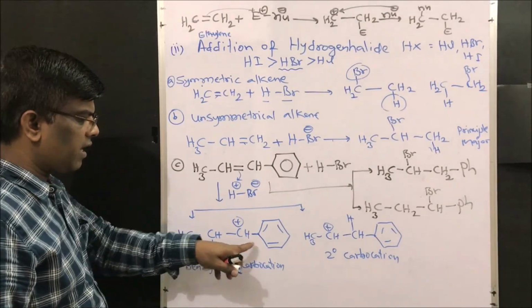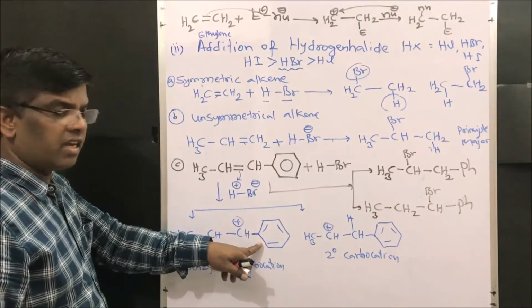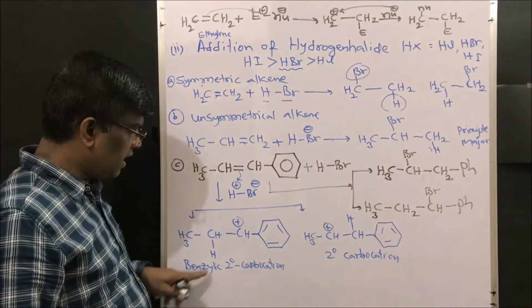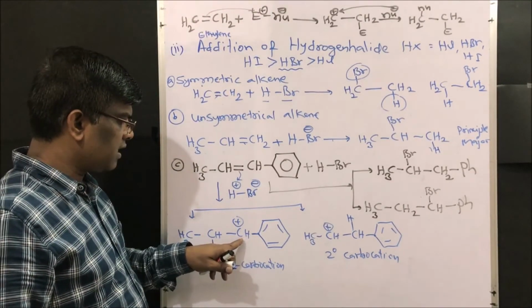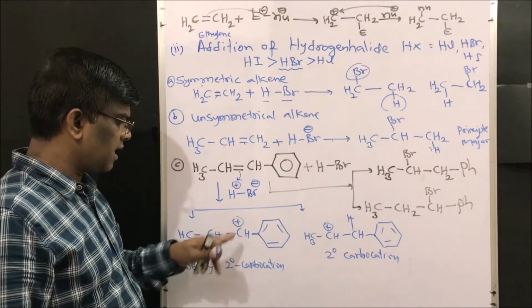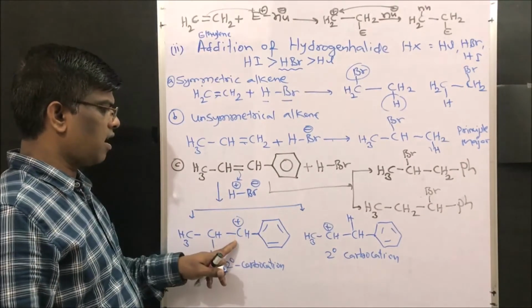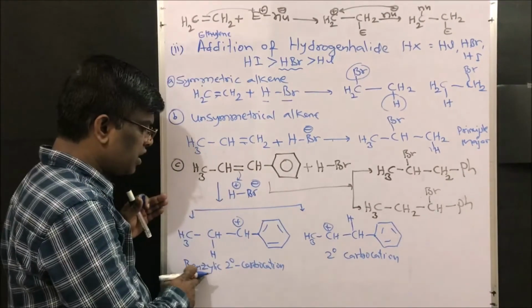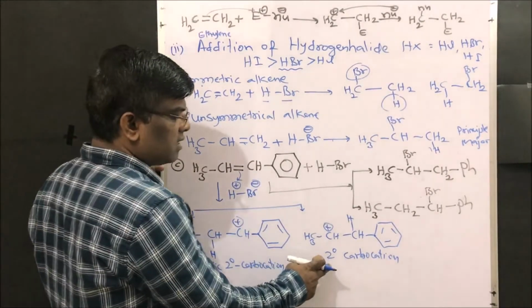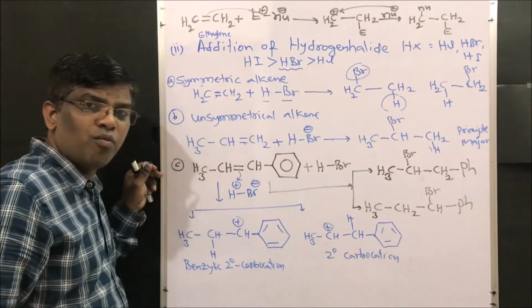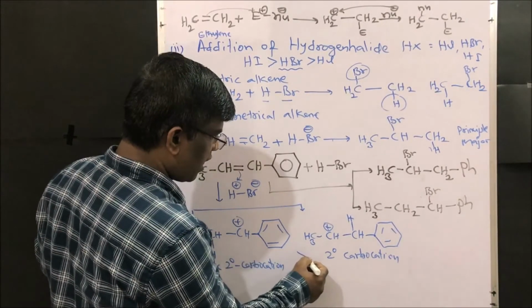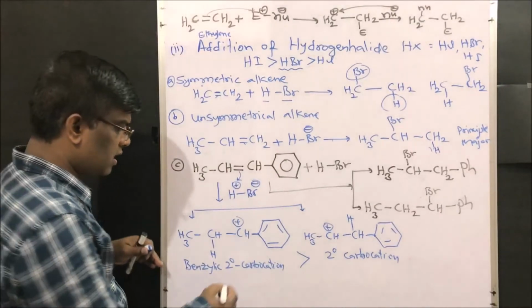Why is it benzylic? Because it is attached to the benzene ring, so it is also known as a benzylic carbocation. Why is it secondary? Because it is attached to two carbons. So one is a secondary benzylic carbocation, and the other is only a secondary carbocation. Among the benzylic secondary carbocation and the secondary carbocation, which is more stable? Yes, the benzylic secondary carbocation is more stable.